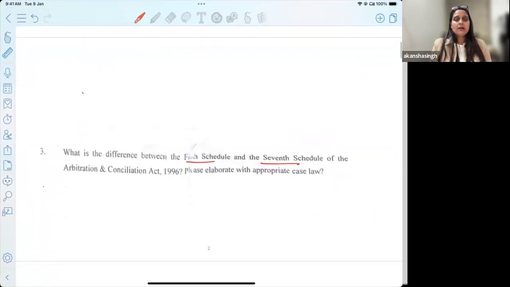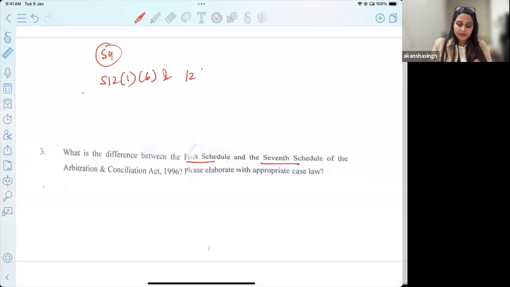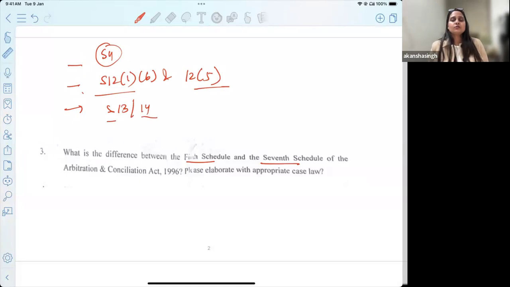It's a 10 marker, but that does not mean you are not supposed to write section 12, or the relevant case law, or the actual difference between the fifth and seventh schedule. For this we will have to refer to section 4 of the Arbitration Act, and section 12, specifically 12(1)(b) and 12(5). It is very crucial for us to know the distinction between the fifth and seventh schedule.